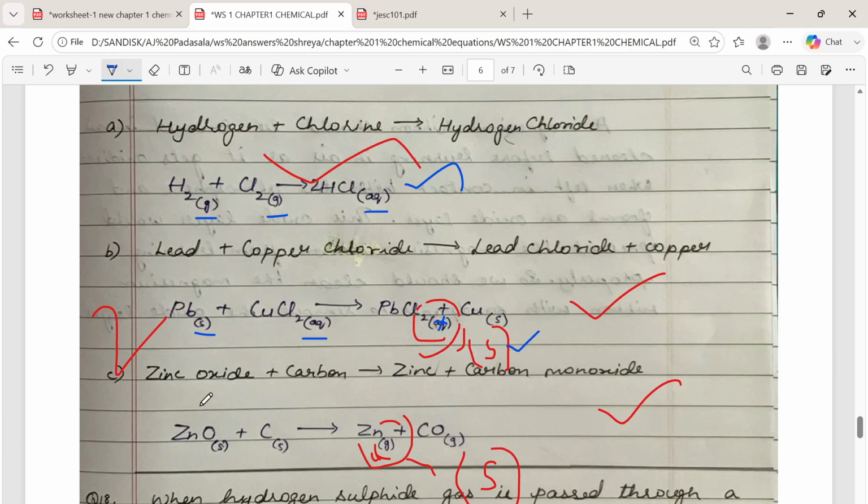And the third one is zinc oxide, which is ZnO, and carbon is carbon, both are solid. And here zinc is solid. It is not a gas, so that is wrong, and solid is correct. And CO. Okay, this is the answer.